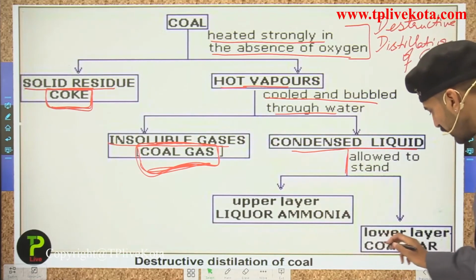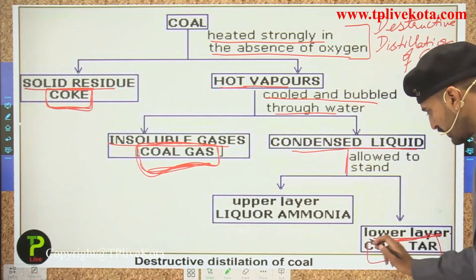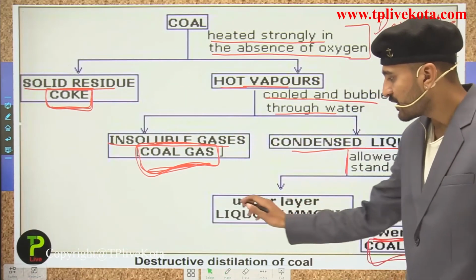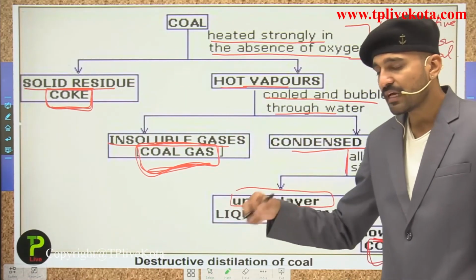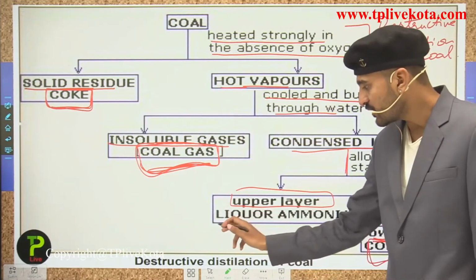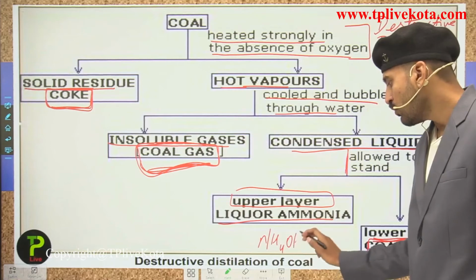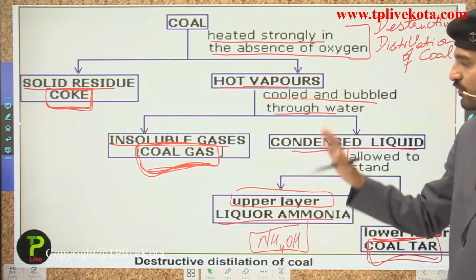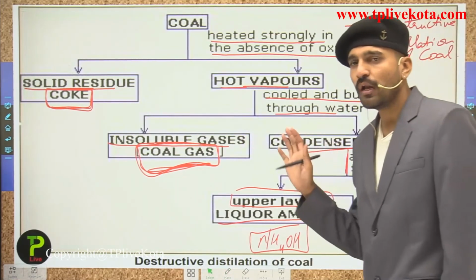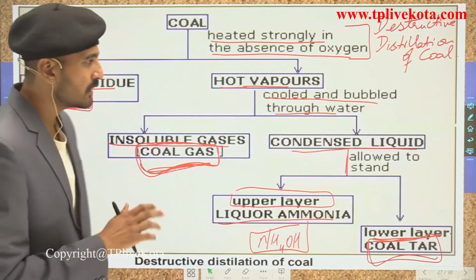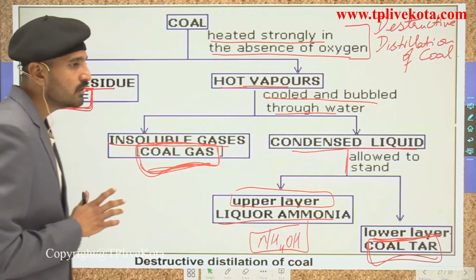The lower layer that has been formed is the coal tar, which you all know, the black color liquid, while the upper part, in which the gases have been dissolved, is termed as the liquor ammonia or the NH4OH. So students, this is the destructive distillation of coal, and this is the flow chart for the destructive distillation of the coal. Remember this flow chart, students, it would be very helpful in solving the questions.